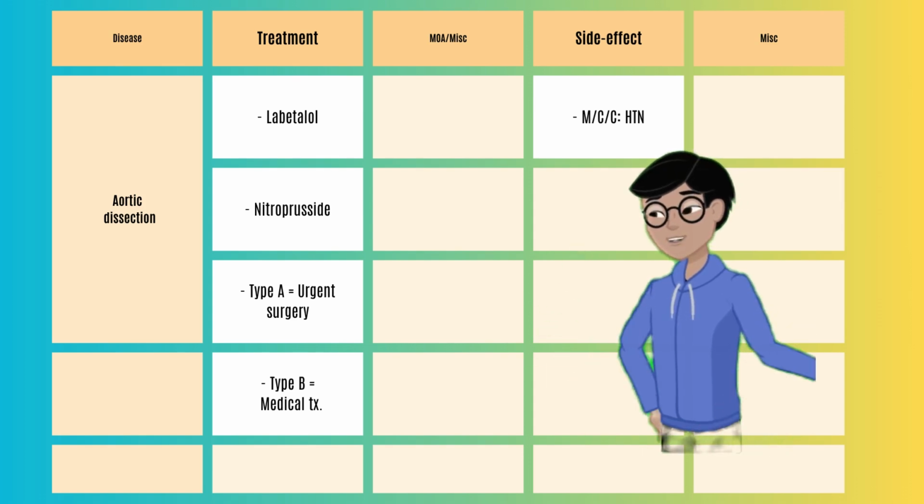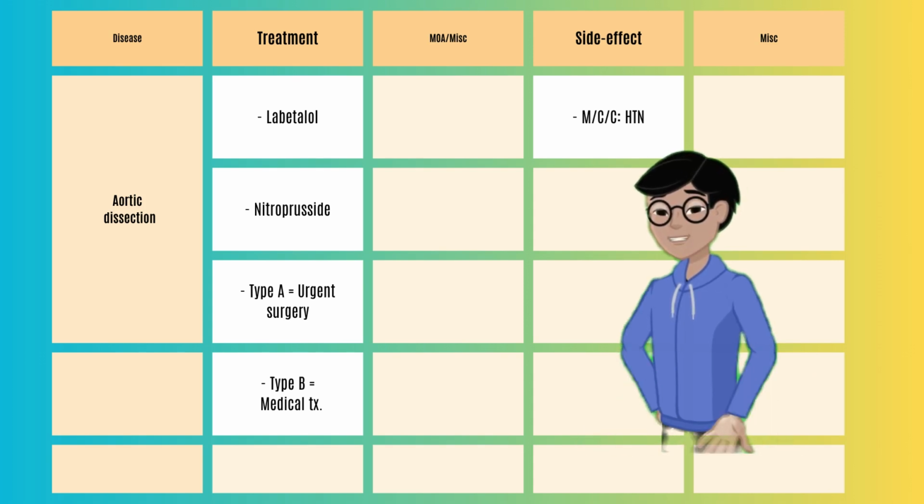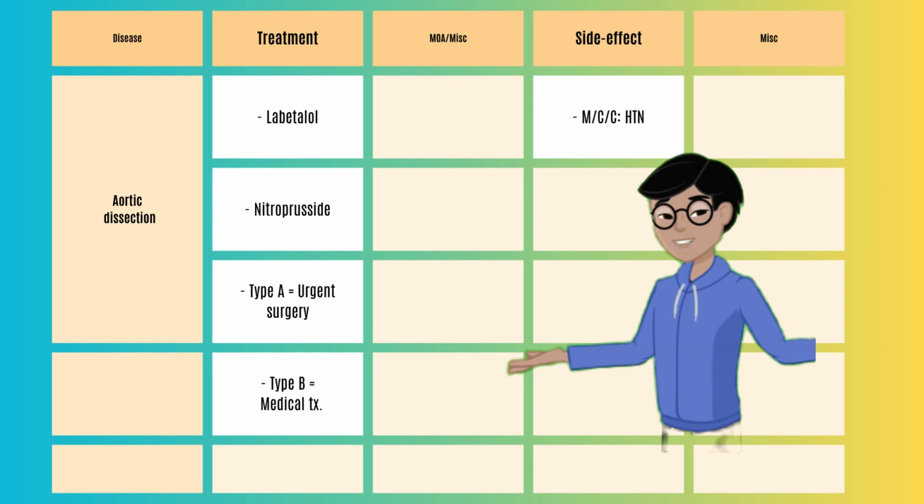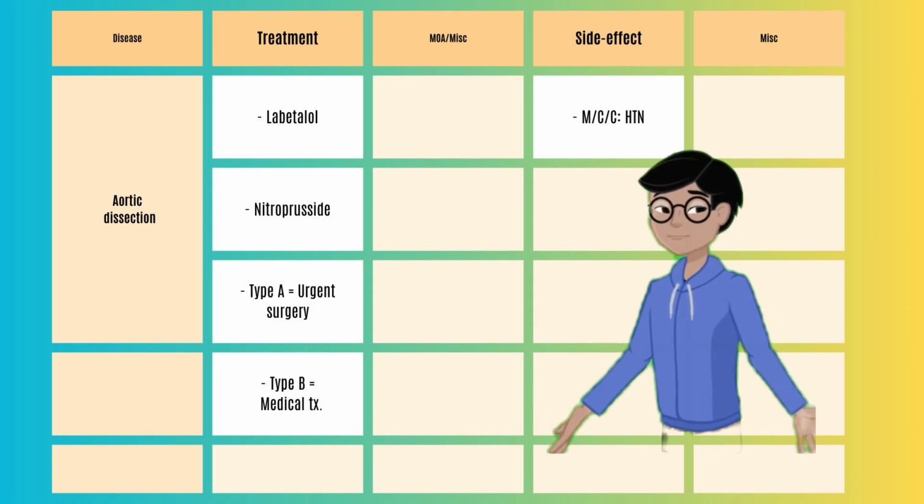The dissection will either be type A, occurring at the point where the aorta exits the heart, and requires immediate surgical consult. Type B dissections occur in the lower descending aorta. It is treated medically by controlling the blood pressure.